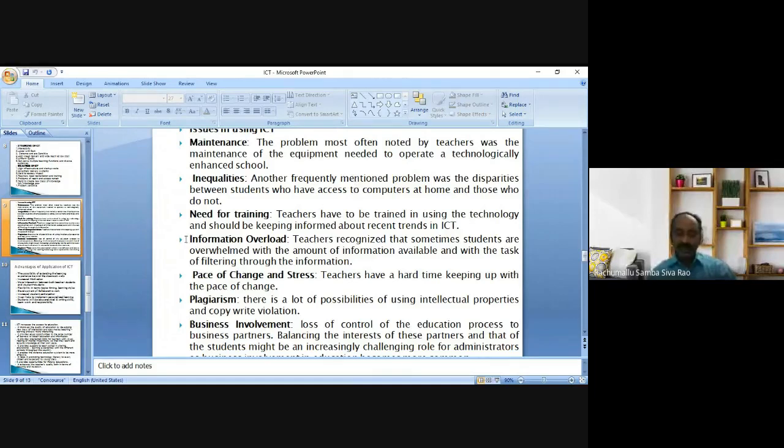Next one is a very important issue in using ICT: information overload. Teachers recognize that sometimes students are overwhelmed with the amount of information available and with the task of filtering through the information. So, what is information overload? Suppose we approach an internet connected computer to search for something about a concept.